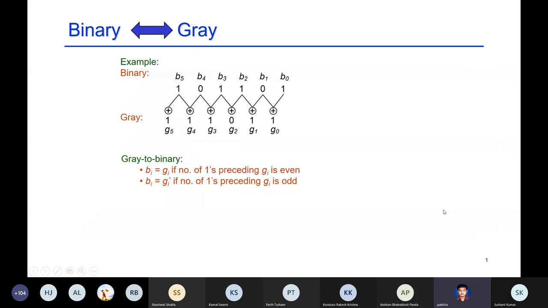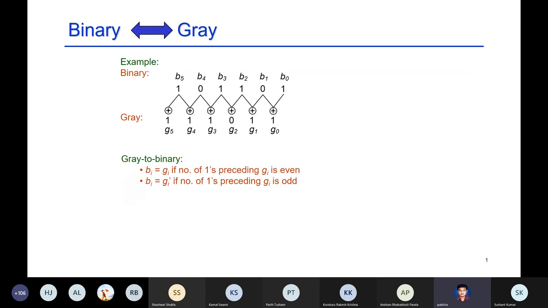Okay, so let me quickly complete one part that was pending in the last class. It's binary to gray and gray to binary conversion. So let's look at this format. We have 6-bit numbers. The top bits B5 to B0 are the binary bits, and the bottom ones G5 to G0 are the gray bits. And these plus symbols are XOR, addition modulo 2.